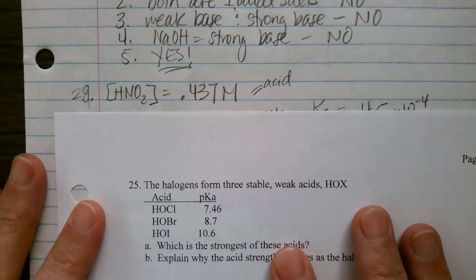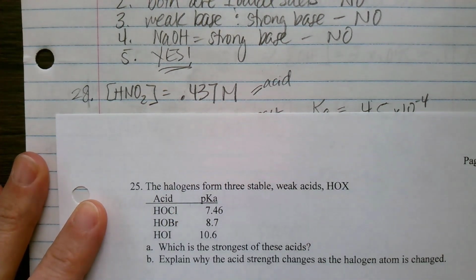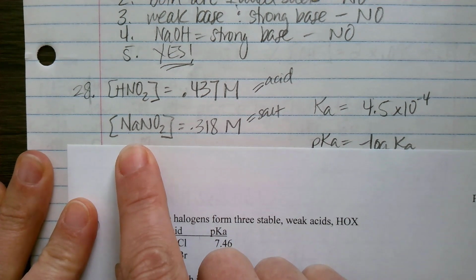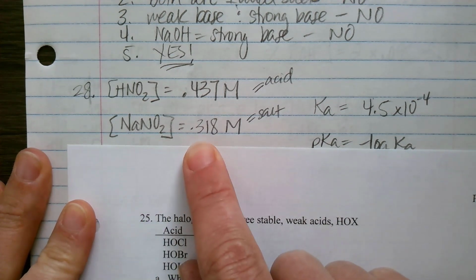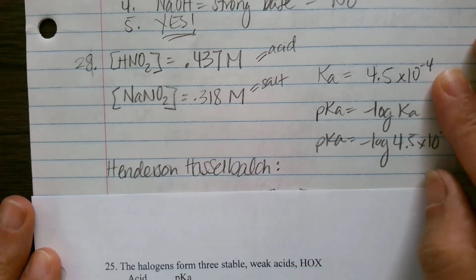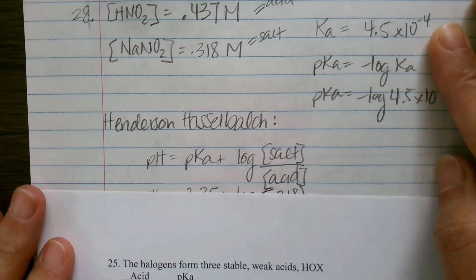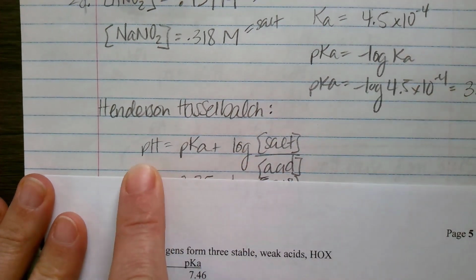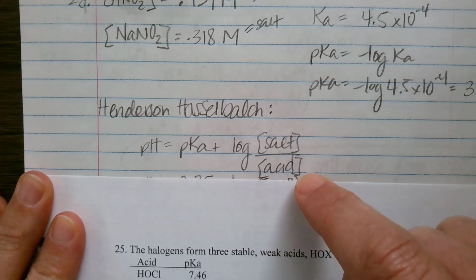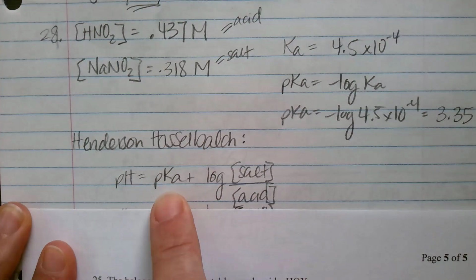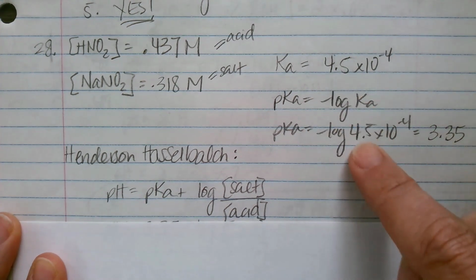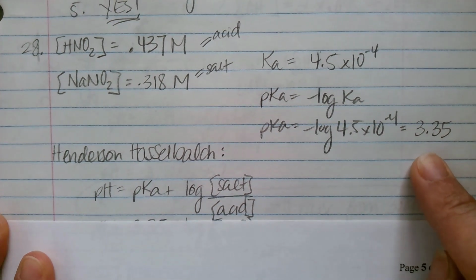Okay, so I wrote down my knowns here. I'm given the concentration, or the molarity, of HNO2, which we know is our acid. I'm given the concentration of sodium nitrite, which is our salt. We're given Ka, and now we're going to use the Henderson-Hasselbalch equation, which says that to find the pH, we need to find the pKa and then add the log of the concentration of the salt over the concentration of the acid. If we're given the Ka, we can find the pKa by taking the negative log of Ka. So the negative log of 4.5 times 10 to the negative 4 is 3.35.